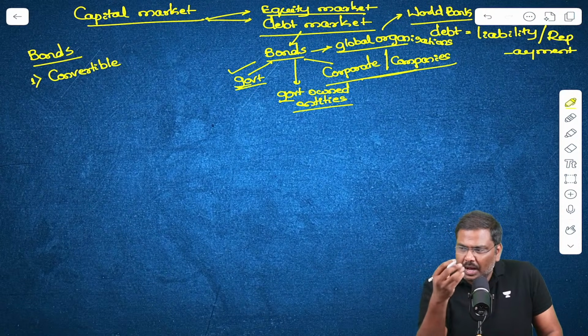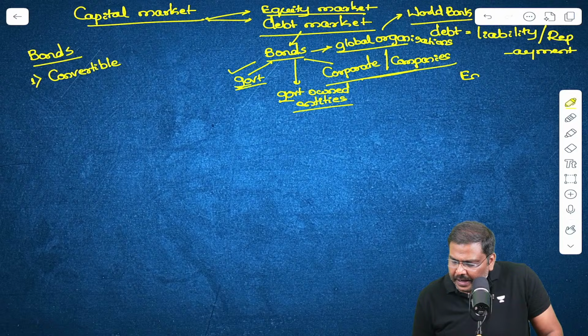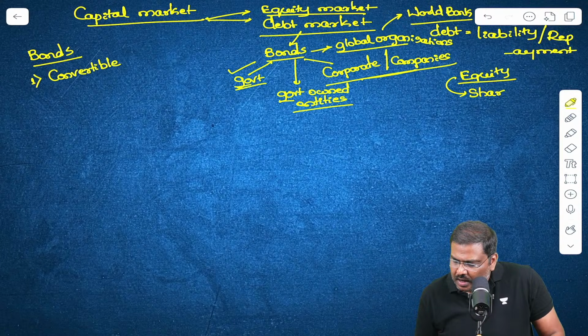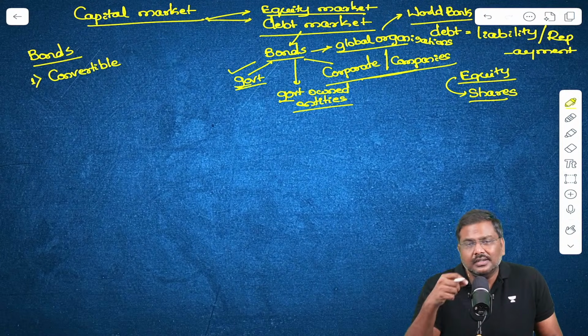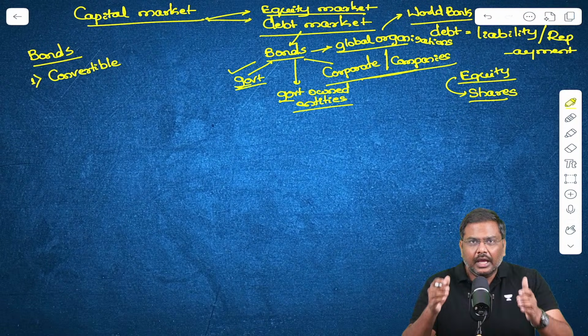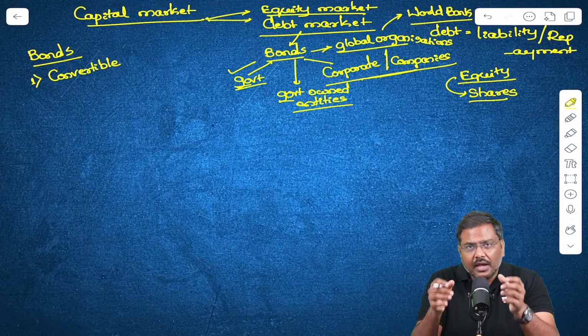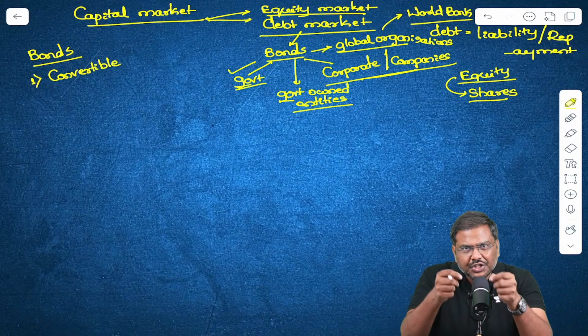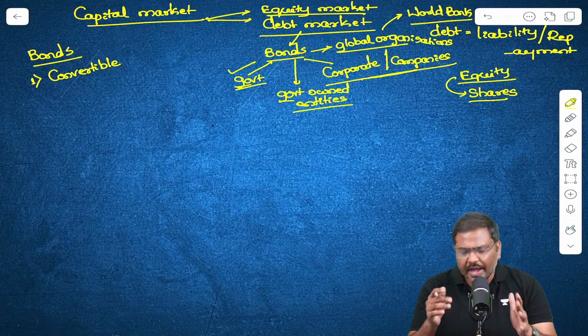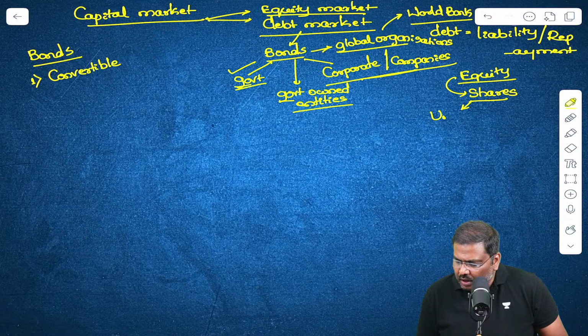What do you mean by another instrument here? Let me introduce a part of the equity market now. Equity market simply refers to the market where shares are issued and these particular shares are traded. Is everybody okay? What is the equity market? It refers to the market where shares are issued and the shares are traded. Right? What is the meaning of a share here? A share simply means a unit which represents ownership in the company.